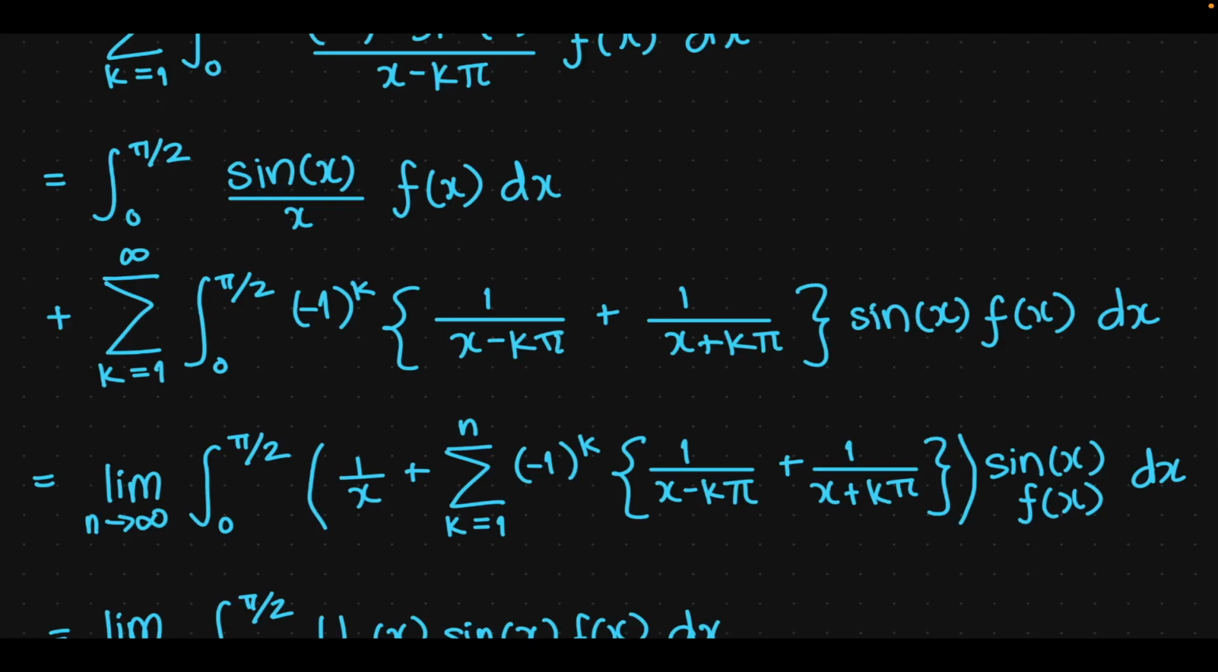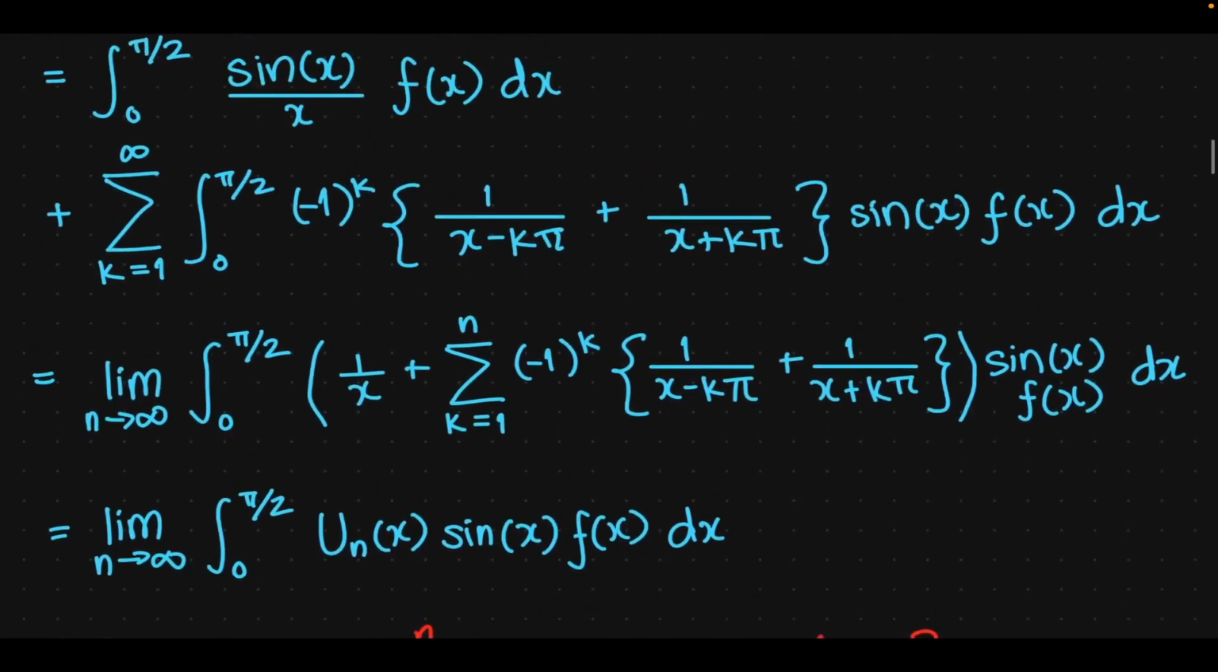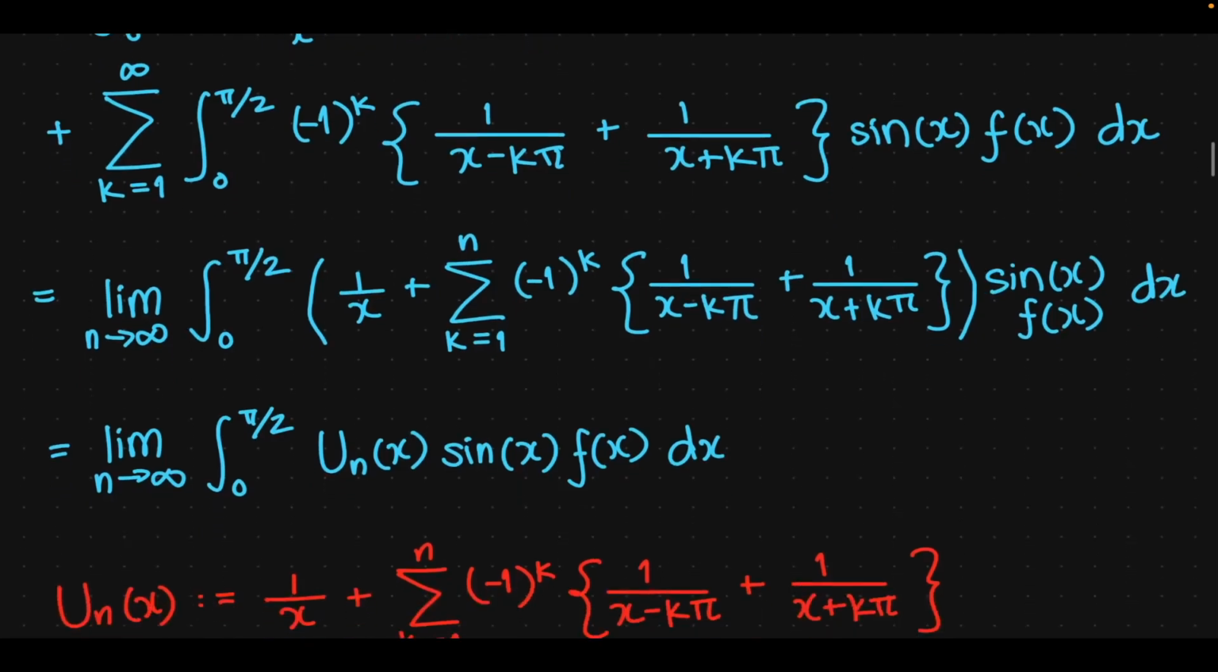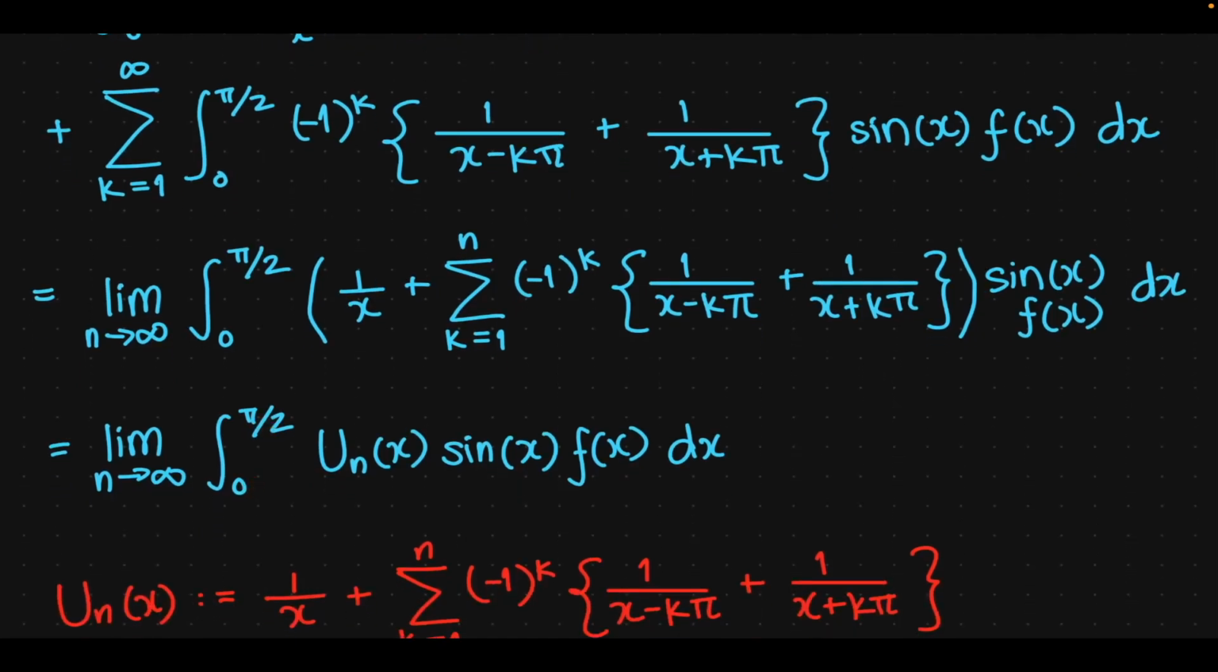So the limit as n goes to infinity, integral 0 to pi over 2, 1 over x from the k equals 0 term, plus the sum from k equals 1 to n, minus 1 to the k, 1 over x minus k pi plus 1 over x plus k pi, times sine of x f of x dx. Everything else is the same. And we can write this term in the big parentheses as u_n of x. And the rest is sine of x, f of x dx, integral from 0 to pi over 2, and we are obviously taking the limit as n goes to infinity.